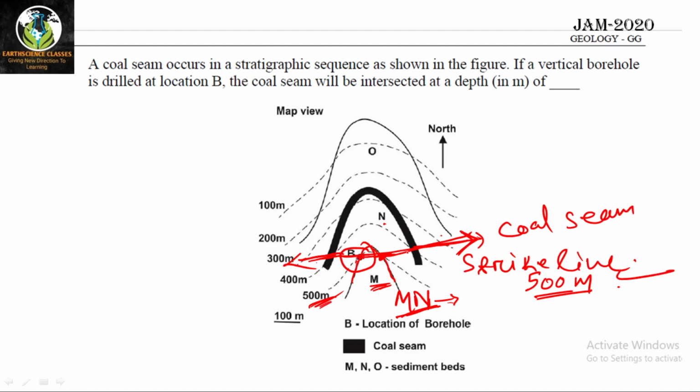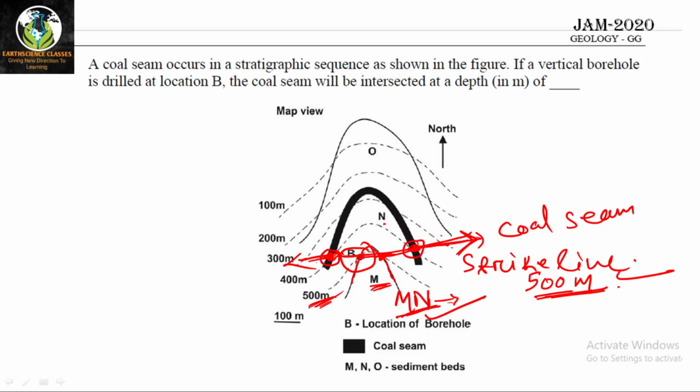The same strike line is passing through the coal seam. This 500 meter value is for the MN contact only, it is not for the coal seam. The same strike line is passing through the coal seam at 400 meter. You can see this value, these are 400 meter.